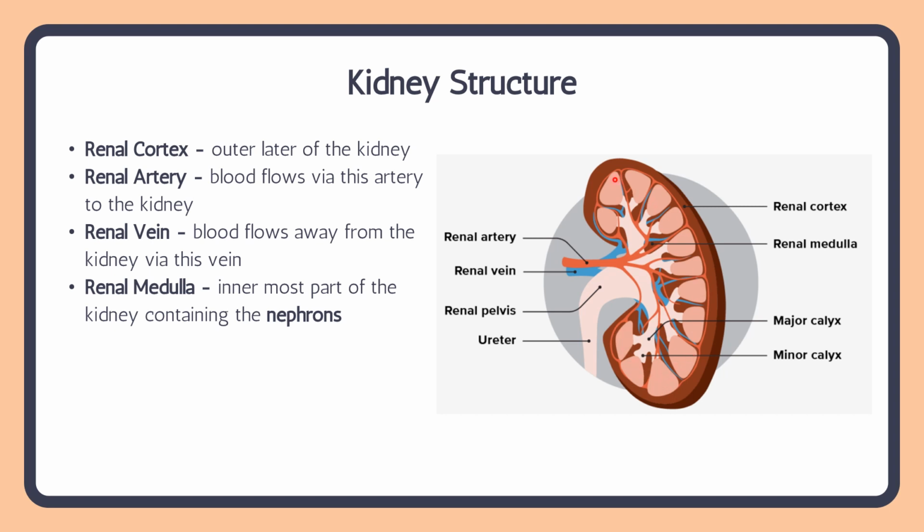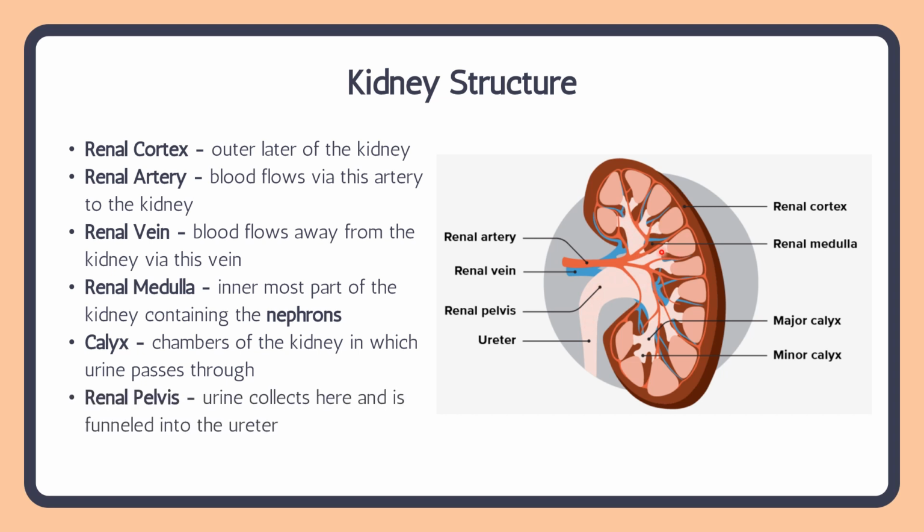This is where all our nephrons are, so this is the structure that is doing the filtering. The calyx is another part, this very light colored part, where urine passes through, and the renal pelvis is where urine collects before it is funneled into the ureter and then goes to the bladder and out of the body.